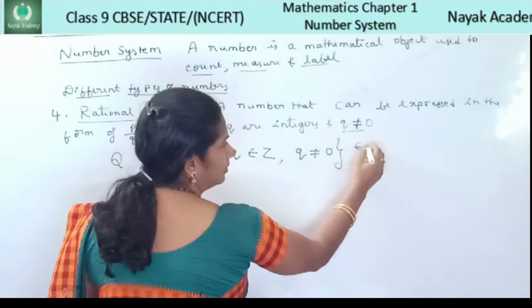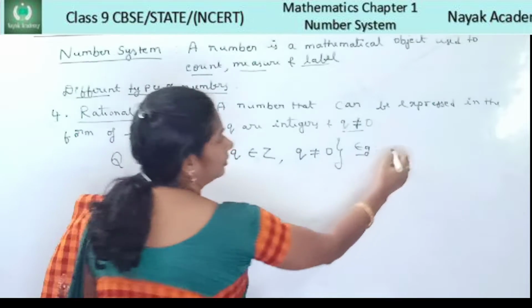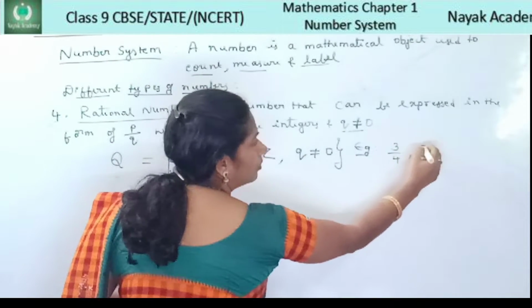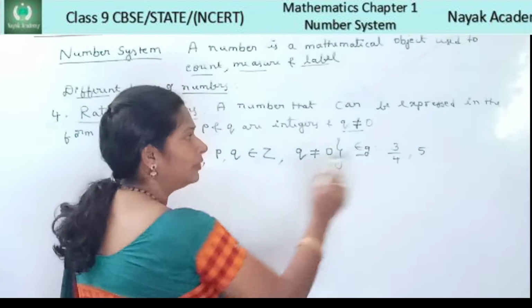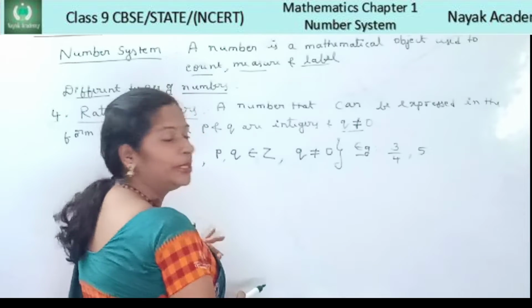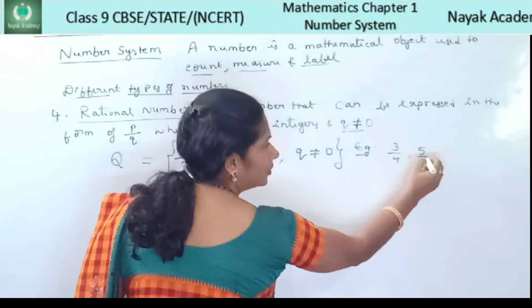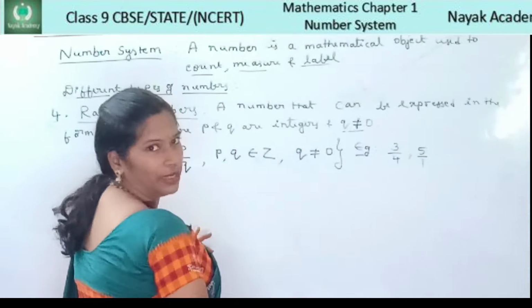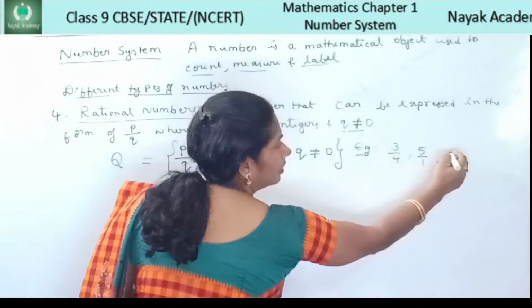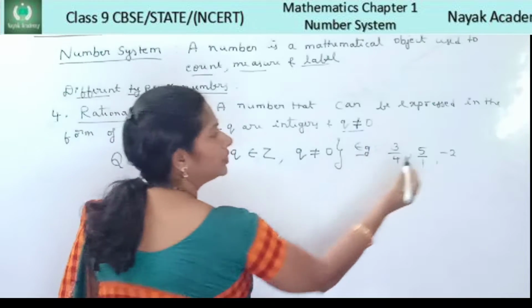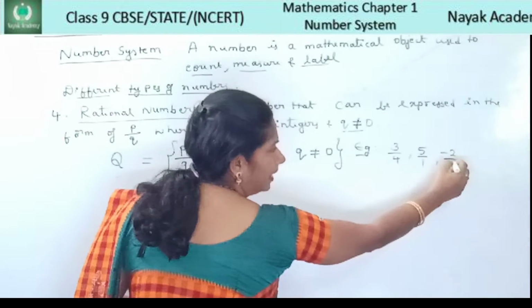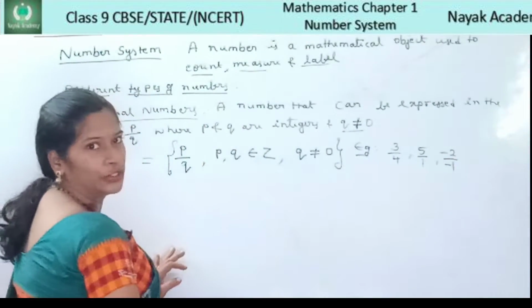Let me give an example for rational numbers. 3 by 4. 5. So even 5 is also a rational number. Now 5 you can write in the form p by q. How can you write, children? You can write 5 as 5 by 1. Even minus 2 is also a rational number. Minus 2 you can write as minus 2 divided by 1, in the form p by q.